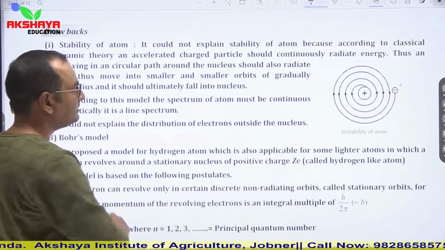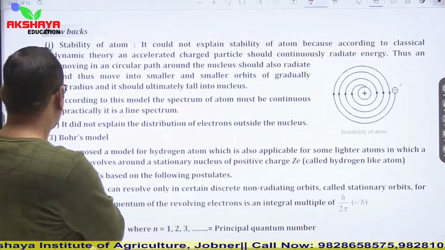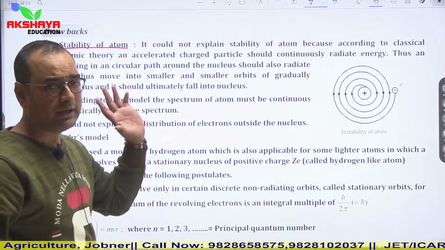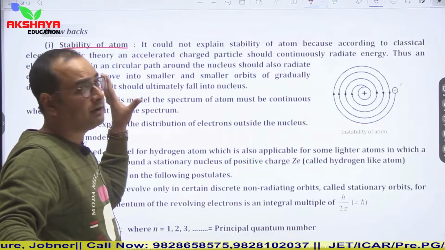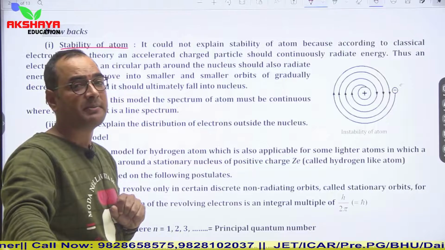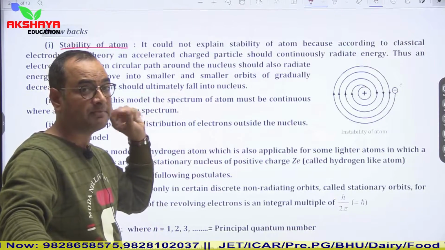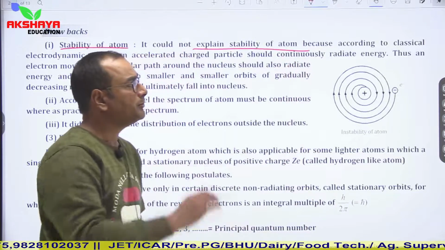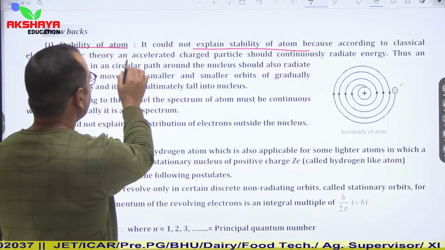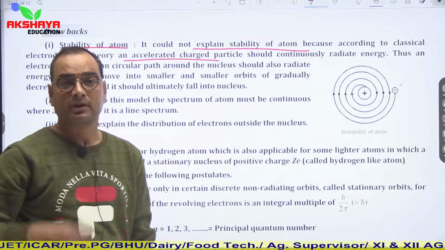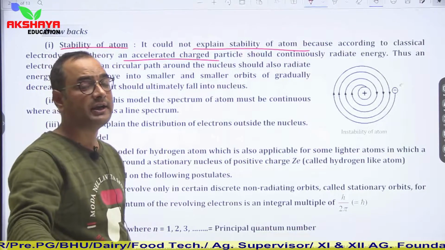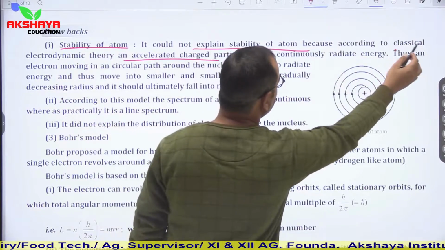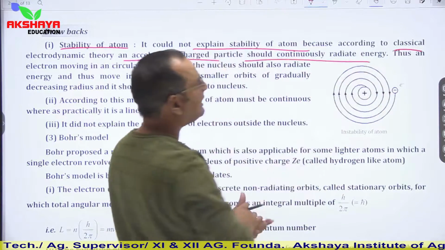Now what are the drawbacks of this model and some key facts? First is stability. When Rutherford explained the alpha particle scattering experiment and then his model, he couldn't explain the stability of the atom. According to classical theory, when a charged particle is accelerated, it should continuously radiate energy.